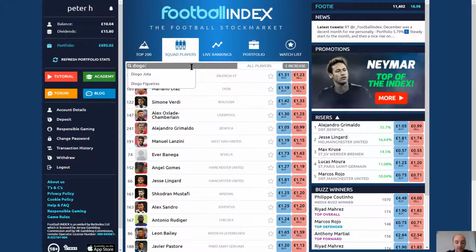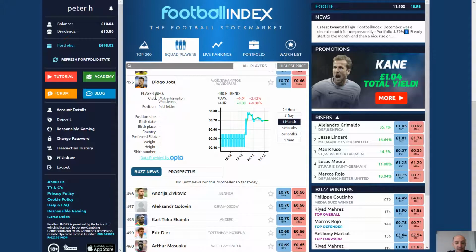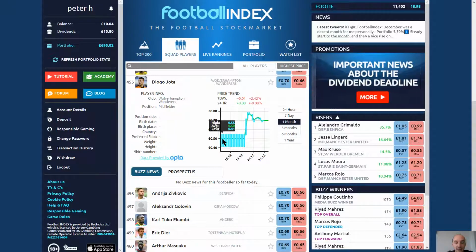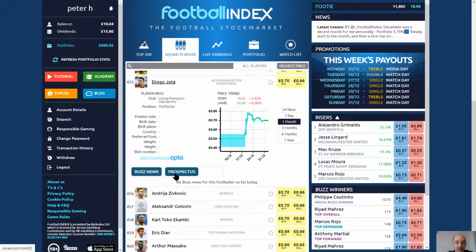I would simply type his name up here, hoping he is on the exchange as not all the players are yet, and select him. I would then select Diogo Jota and I'd be able to see the price that he's been on the exchange. As you can see, he was recently added and his price was 50p when he first came. He has risen to 78p but has now dropped back to 70p as the market has adjusted. There is no buzz news for him, but there may be if Wolverhampton Wanderers decide to put an offer in and make him a permanent player.